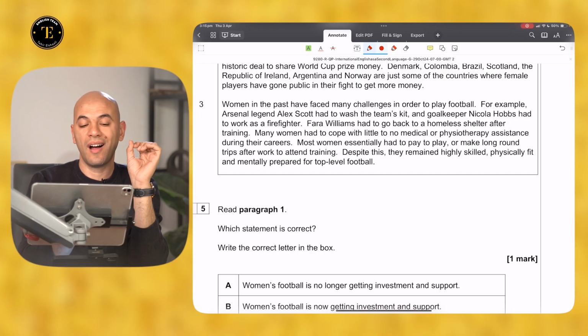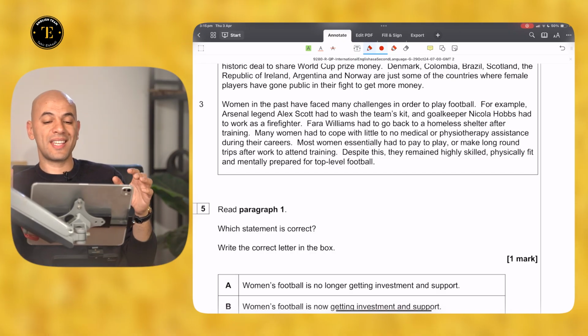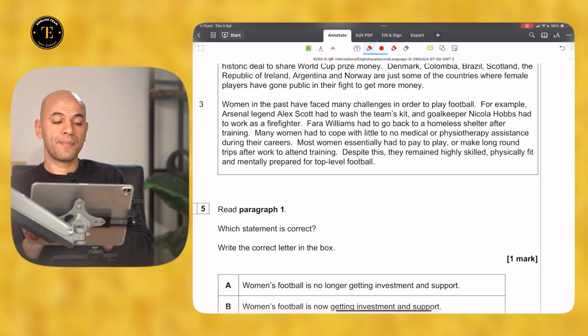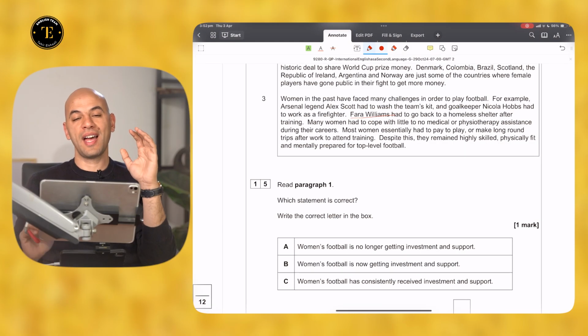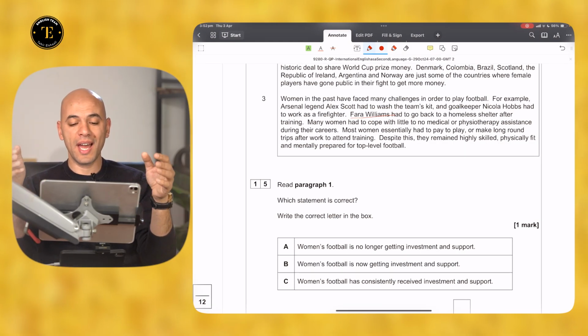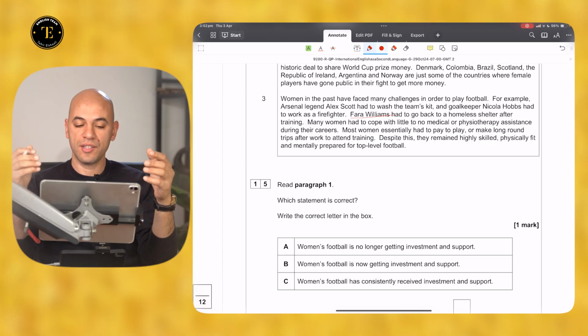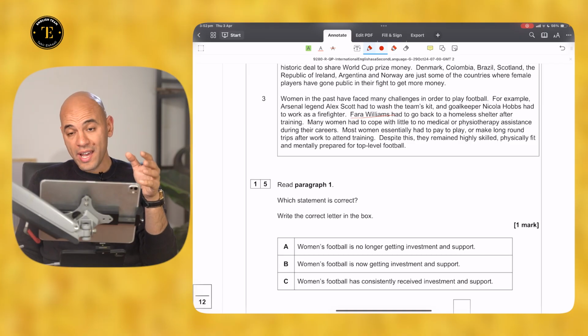For example, Arsenal legend Alex Scott had to wash the team's kit, and goalkeeper Nicola Hobbs had to work as a firefighter. Farah Williams had to go back to a homeless shelter after training.